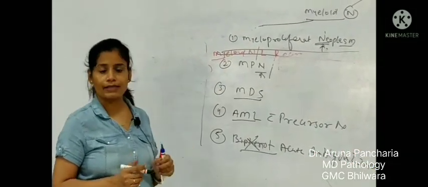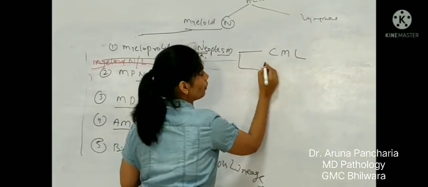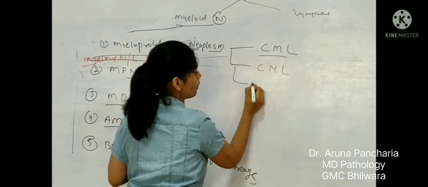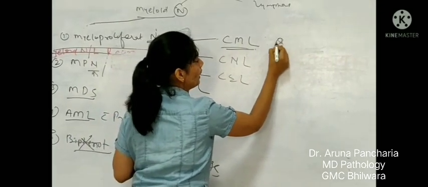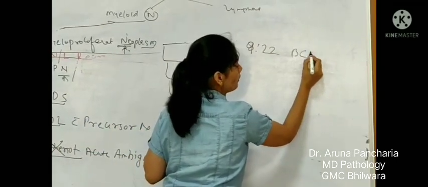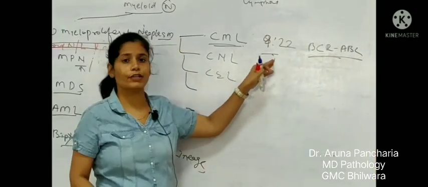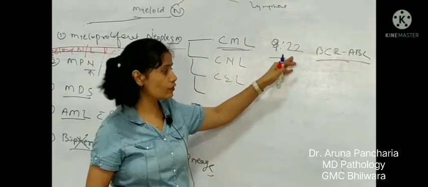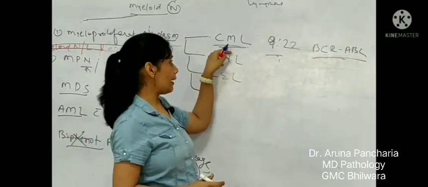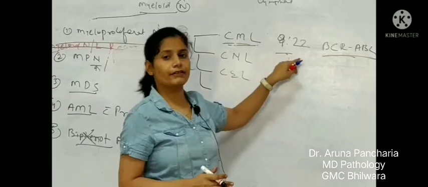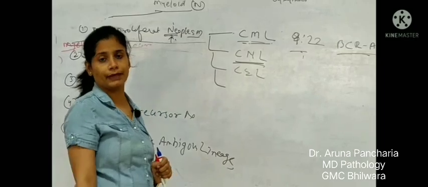So in myeloproliferative neoplasm, further categories are chronic myeloid leukemia, chronic neutrophilic leukemia, chronic eosinophilic leukemia. Chronic myeloid leukemia has got t(9;22), that is the BCR-ABL translocation. This is the gene, and these are the chromosome levels: 9 is at the level of chromosome number 9, and this is chromosome number 22, and these are the genes. BCR has been translocated to ABL. So CML, that is chronic myeloid leukemia, is associated with this genetic translocation. The other ones are chronic neutrophilic leukemia and chronic eosinophilic leukemia.